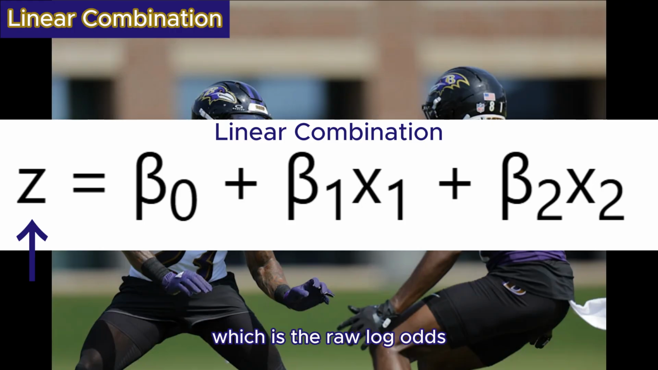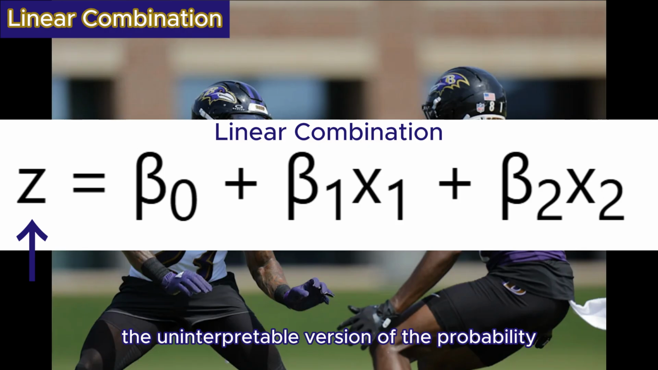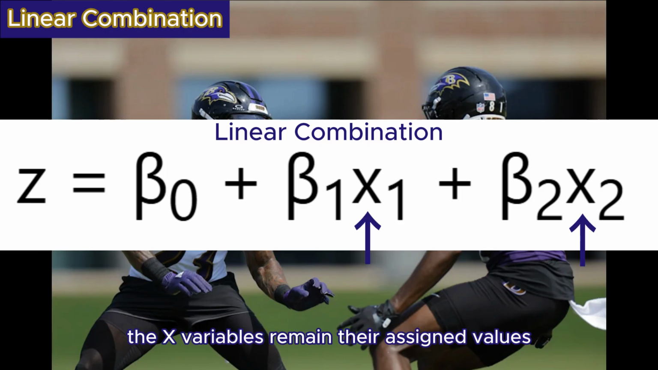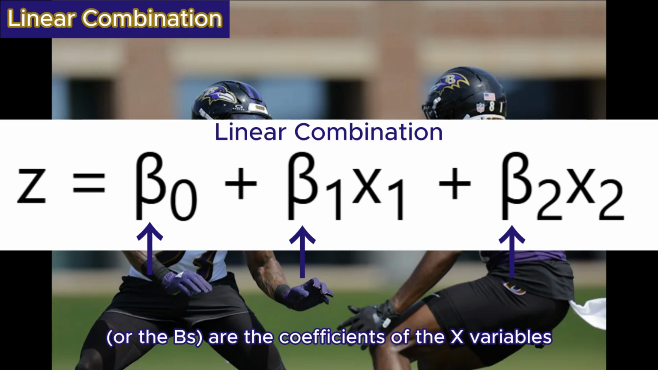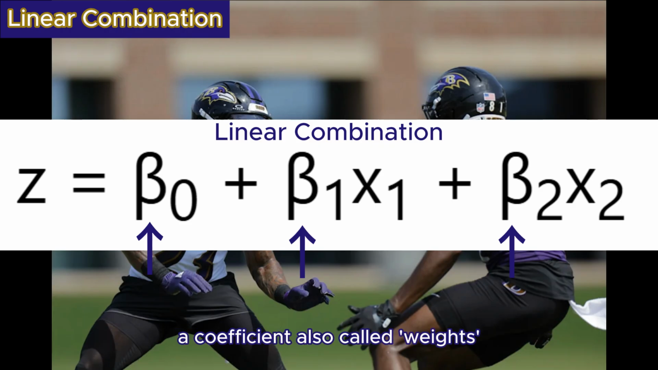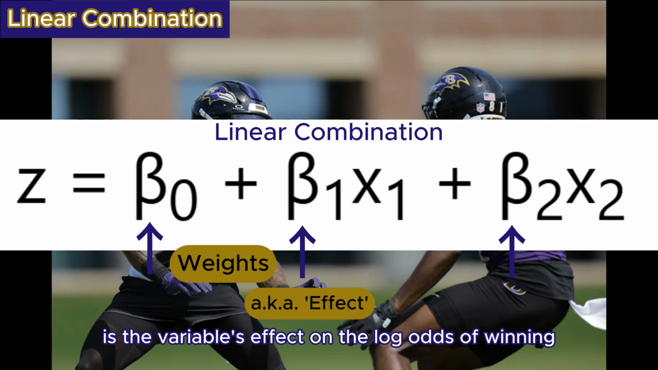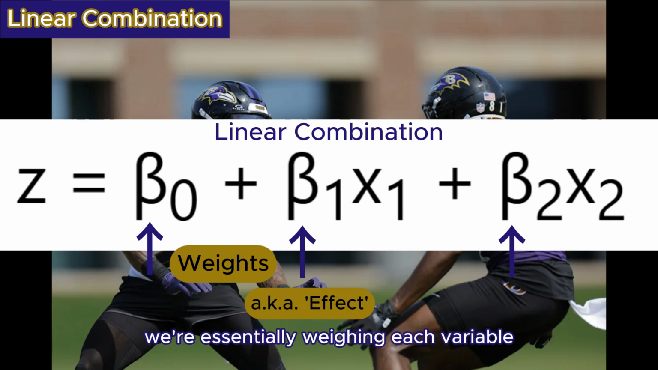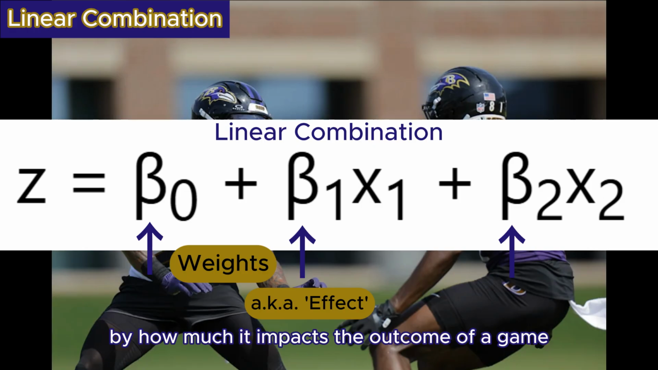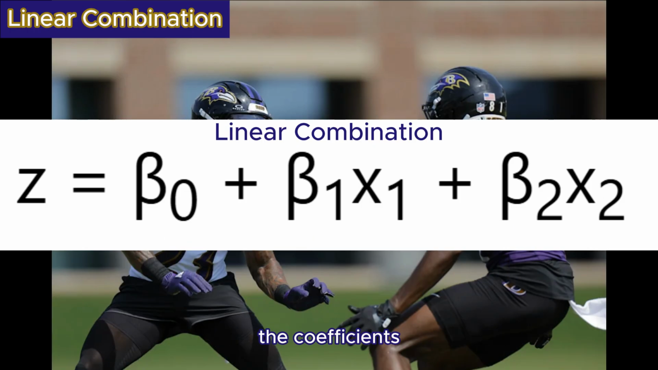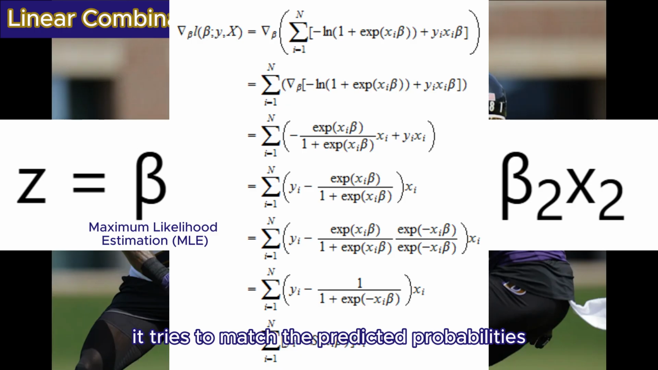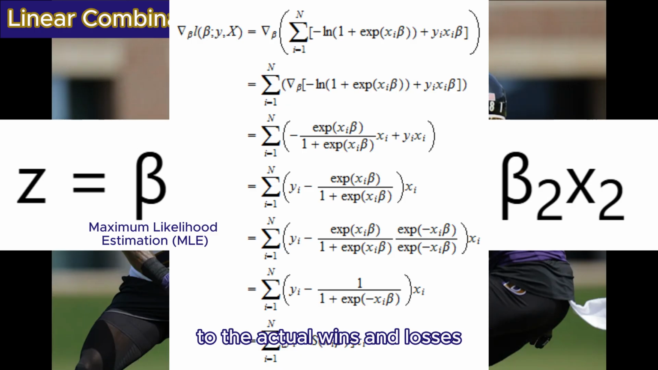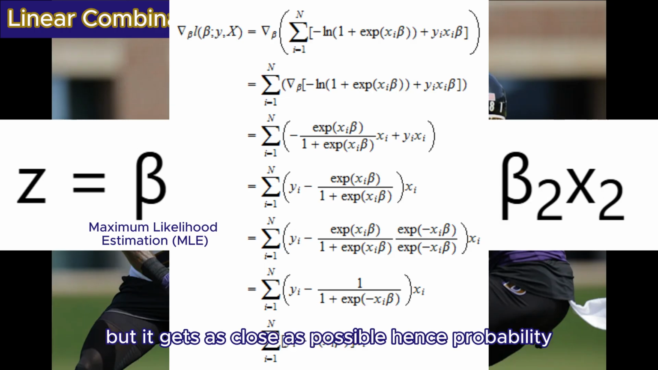We just went over z, which is the raw log odds, the uninterpretable version of the probability. The x variables remain their assigned values, and the coefficient variables, or the betas, are the coefficients of the x variables. A coefficient, also called a weight, is the variable's effect on the log odds of winning. We're essentially weighing each variable by how much it impacts the outcome of a game, particularly on the logarithmic odds scale. The coefficients are calculated from the MLE application to the dataset, which includes all games. It tries to match the predicted probabilities to the actual wins and losses, testing its effectiveness. Of course, it's not perfect, but it gets as close as possible, hence probability.